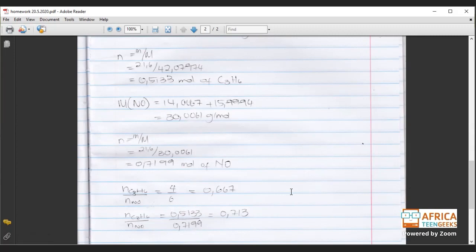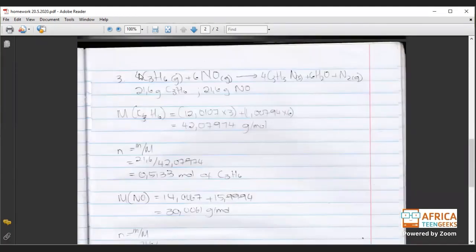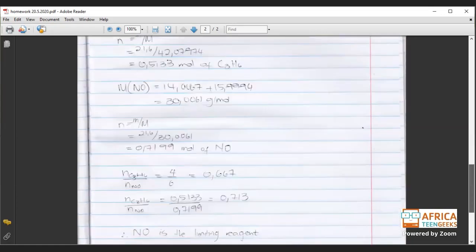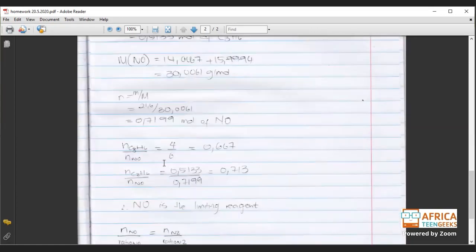Okay, so where do I get 4 and 6? 4 is the number here. Remember, I told you it's always the number in front of your compound, okay, or element. So in this case, it's a 4, and for NO, it's a 6. So that's where all the 4 and the 6 comes from. Don't forget that. If it's not given, you assume it's a 1, okay? So here we have it. We've got 4 and we have 6, and this is what we get.